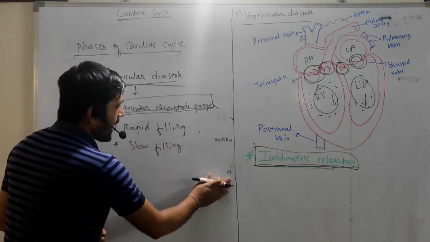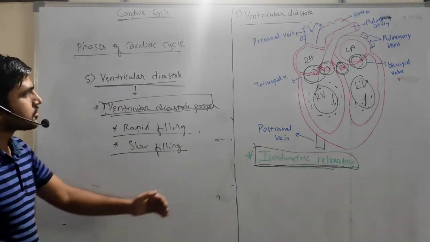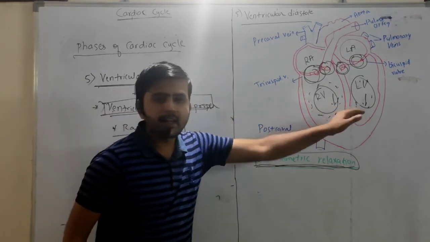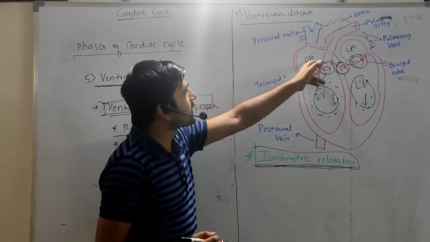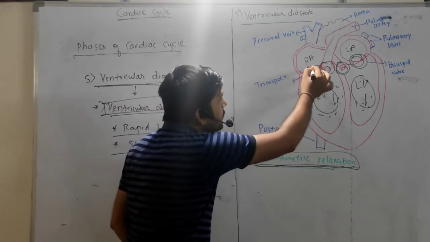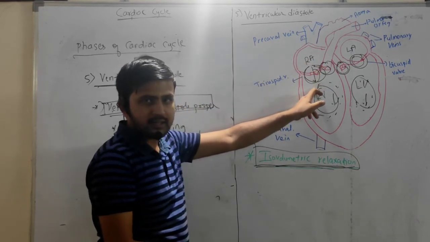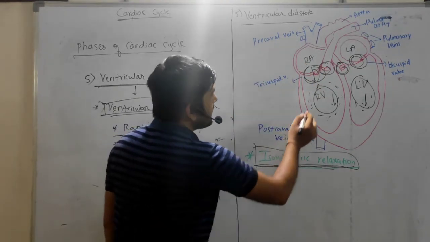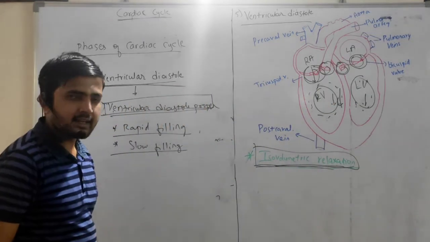Okay, so as the name indicates, rapid filling and slow filling, right? So these two ventricles are in relaxed condition, right? And whatever the blood is stored in the auricles starts to move from auricles to the ventricles, right?